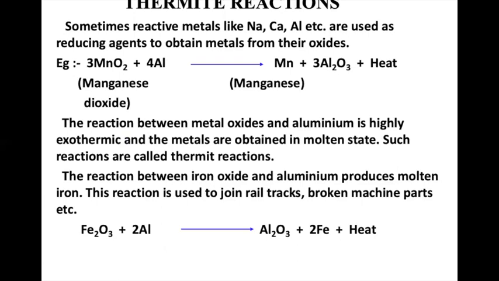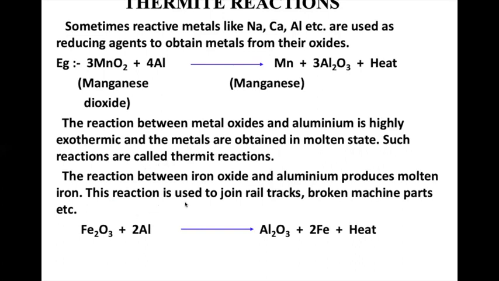One is the thermite reaction. There are many reactive metals like sodium, calcium, aluminium, and they are used as a reducing agent to obtain metals from the metal oxides. Let us take an example of aluminium. Aluminium is more reactive than manganese, and therefore it will displace the manganese, and we'll get manganese and aluminium oxide. The reaction between these metal oxides and aluminium is very exothermic, and the metals are therefore obtained in a molten state. Such a reaction is called a thermite reaction.